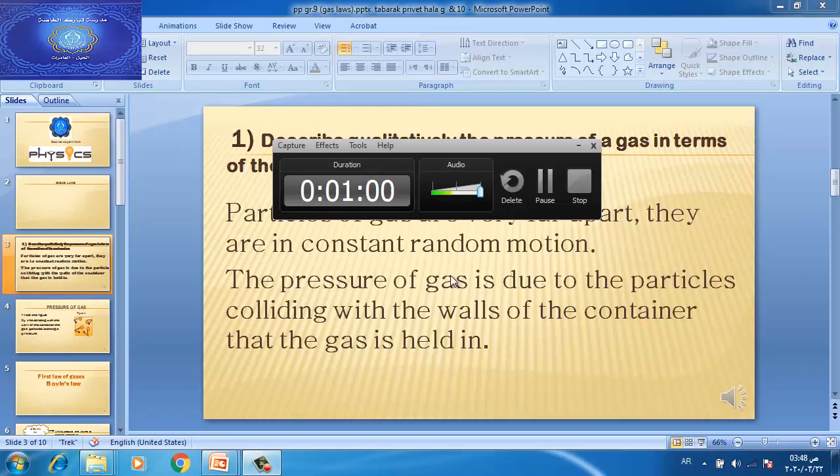Particles move randomly, so they can collide with the walls of the container. This collision gives the gas its pressure. So the pressure of gas is due to the particles colliding with the walls of the container that the gas is held in.